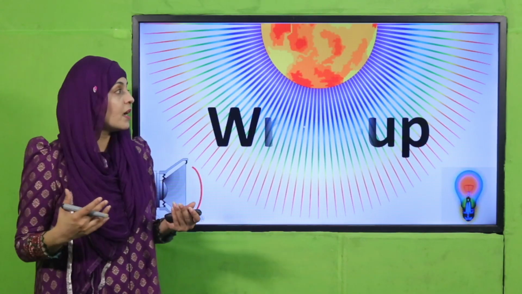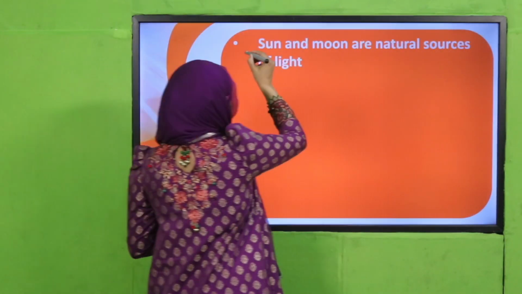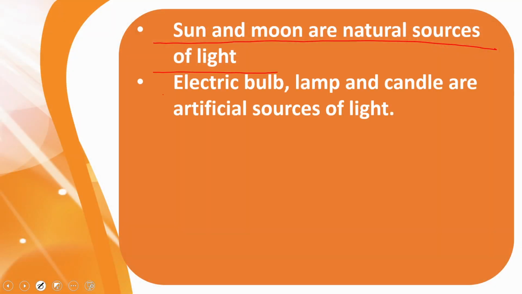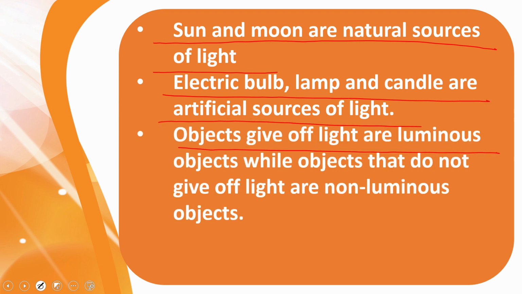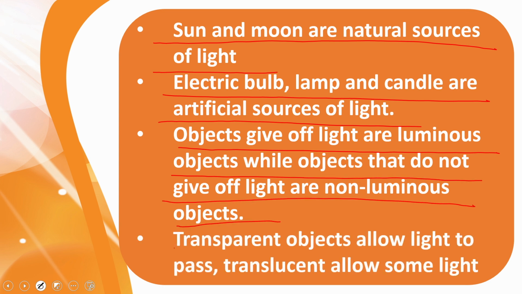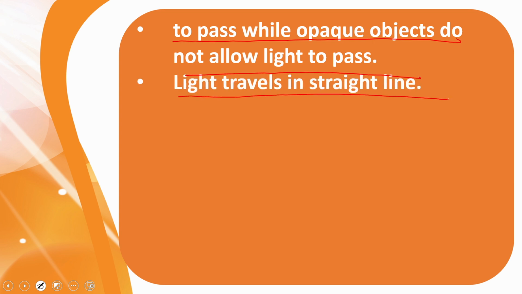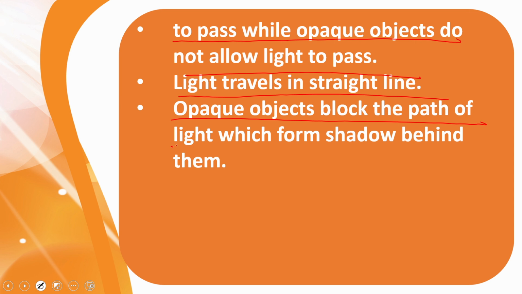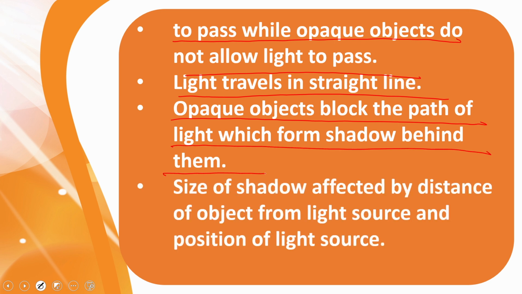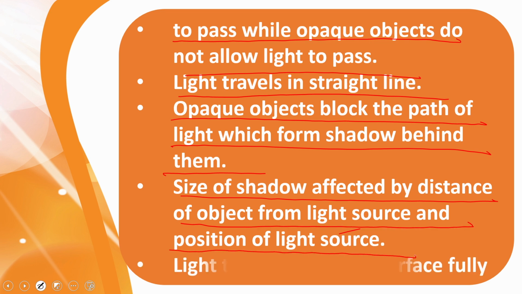In this chapter we have learned that sun and moon are natural sources of light. Electric bulbs, lamp and candles are artificial sources of light. Objects that give off light are luminous objects, while objects that do not give off light are non-luminous objects. Transparent objects allow light to pass, translucent allows some light, and opaque objects do not allow light to pass through them. Light travels in a straight line. Opaque objects block the path of the light, which forms shadow behind them, and the size of the shadow is affected by the distance of the object from the light source and position of the light source.